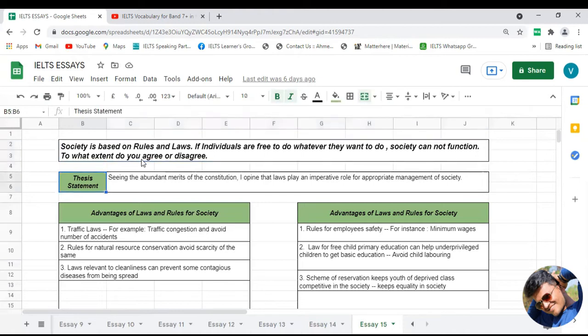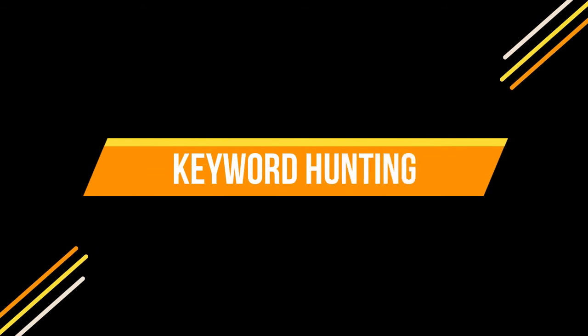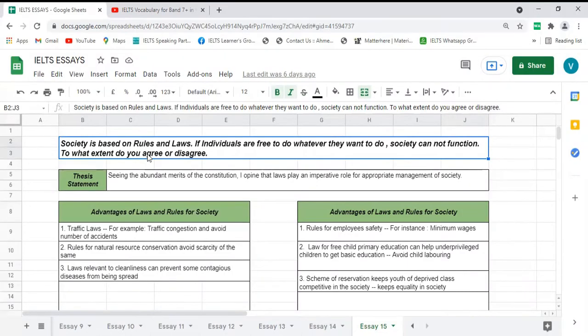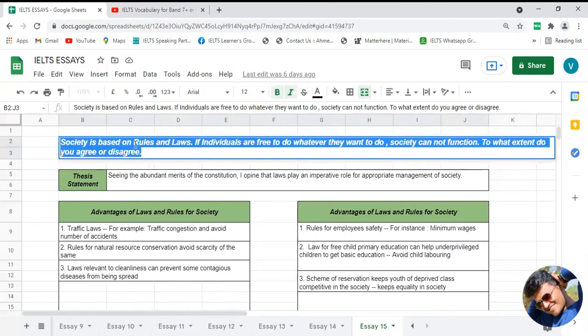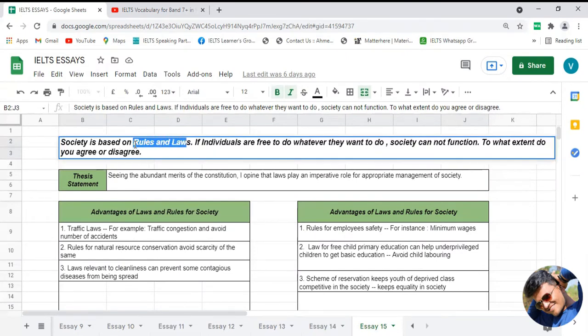Now for writing the introduction, for any IELTS essay two activities are required. The first thing is keyword finding, and the second one is the thesis statement. So let's start keyword hunting for this particular statement. Friends, if you try to find the general keyword from this statement, it would be something like rules and regulations, or you can consider laws.